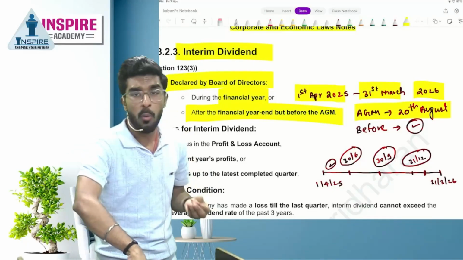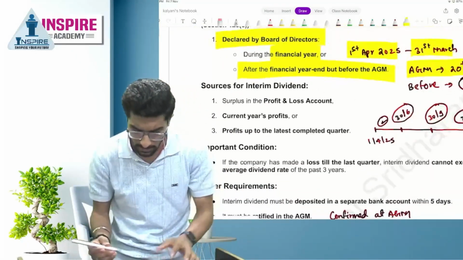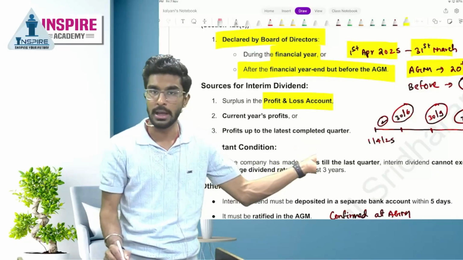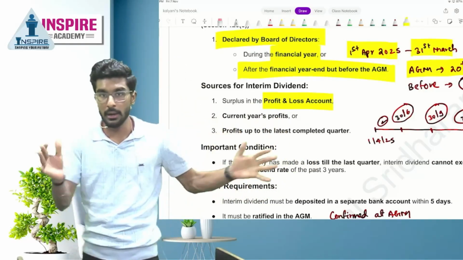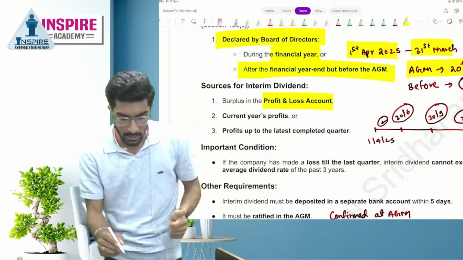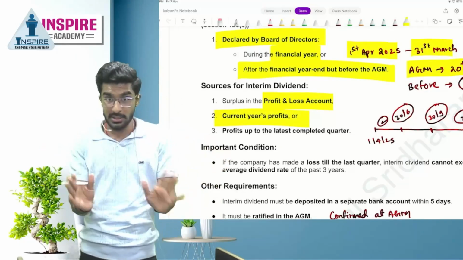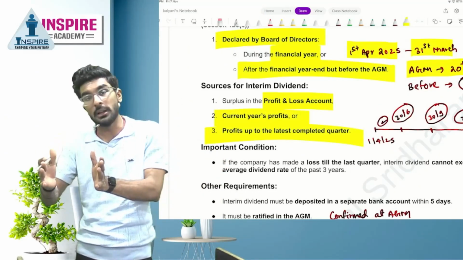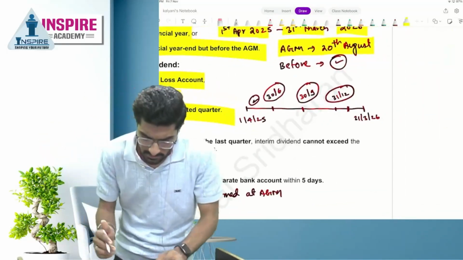Next is, what are the sources of interim dividend? Number one is, people, surplus in the profit and loss account, retained earnings. Number two is current year's profit, and number three is profit up to the latest completed quarter. What is the meaning of this, people?